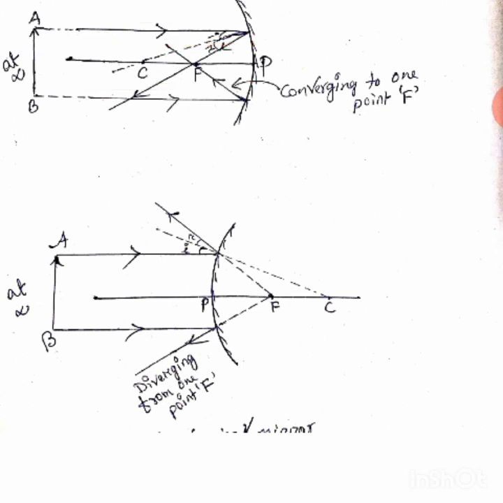Now you see this ray is coming from what? From infinite distance. That's why this ray is parallel to what? Parallel to this axis. What axis is it? This axis is called the principal axis. Why? Because this axis joins the pole and the center of curvature. You see, this line is joining the center of curvature and pole. That's why this is the principal axis.